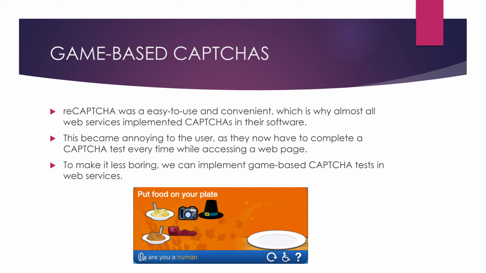For example, this is a game which is already in existence. So here there is a plate and there are 5 items. There are 3 food items, a camera and a hat. If it is a real human who is accessing the services, they will drag and drop the food onto the plate and they will not drag the camera or the hat. Similarly, if there's a bot, they may drag the camera or the hat. This will help to differentiate between bots and humans.